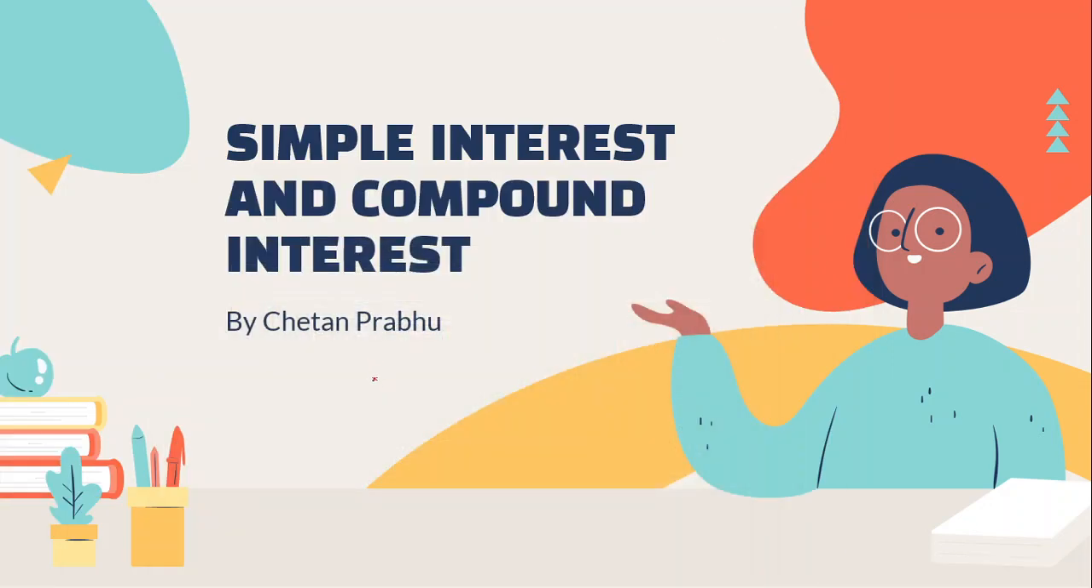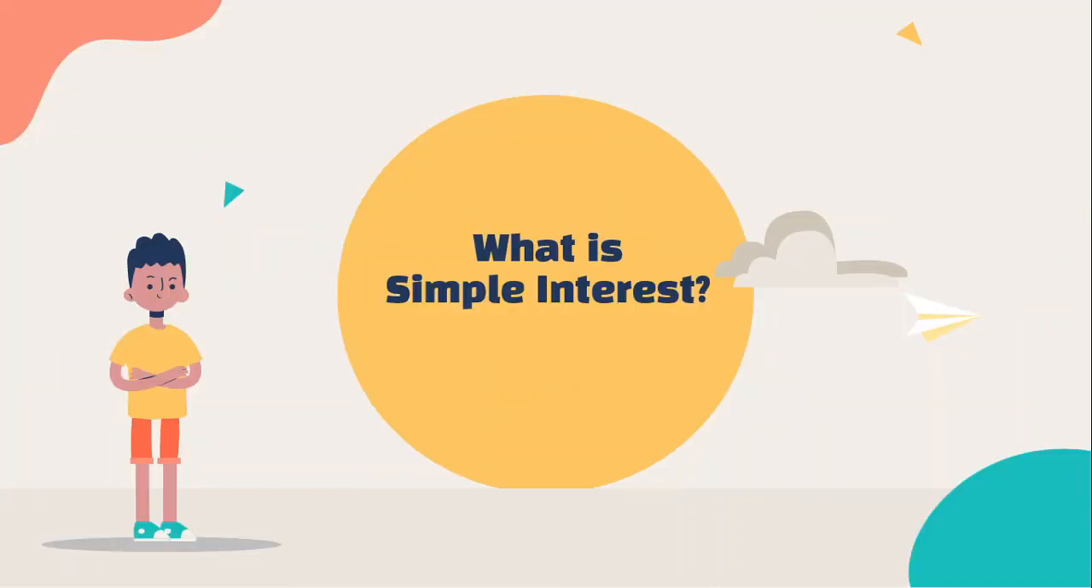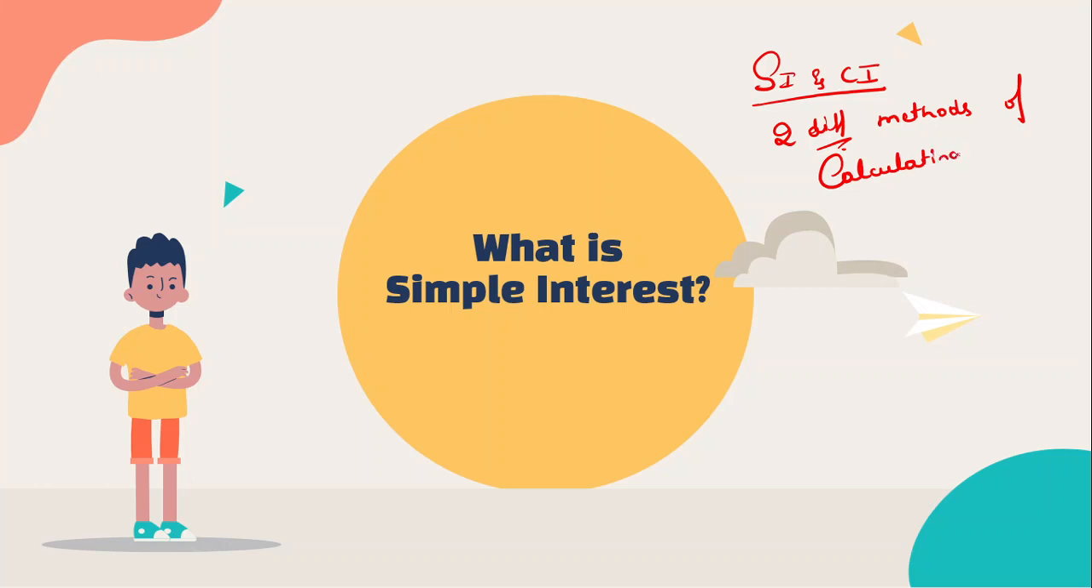Okay, so we shall discuss the concept of simple and compound interest. So what is simple interest? Before I go to simple interest, what is SI and CI? Simple interest and compound interest, what are they? They are nothing but two different methods of calculating interest on the sum borrowed or principal lent out, whatever it is.